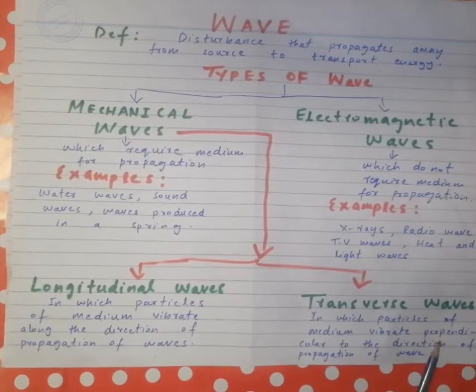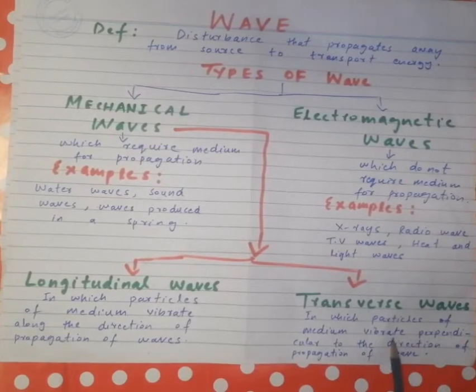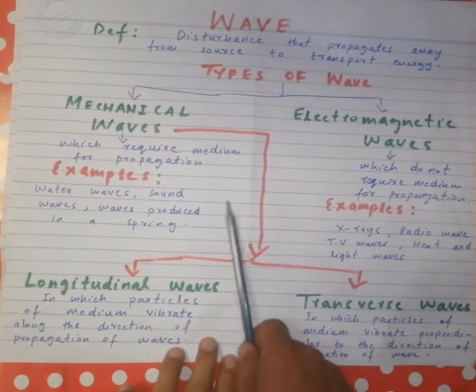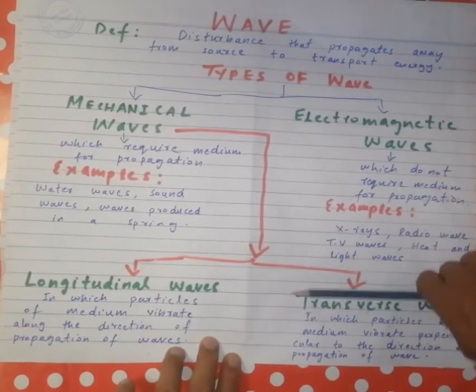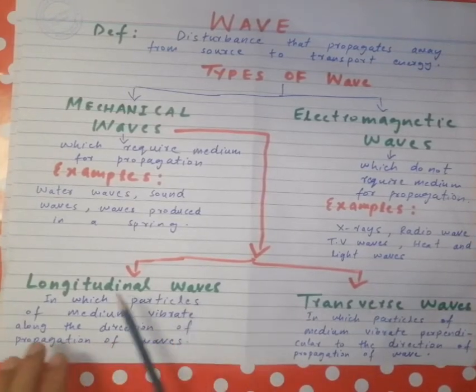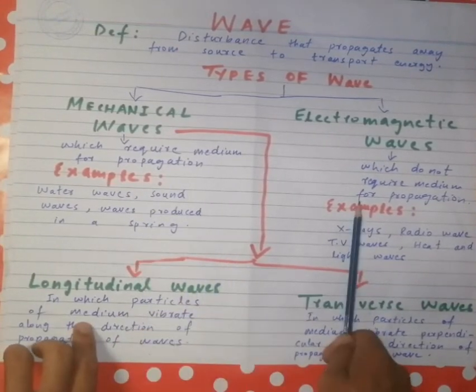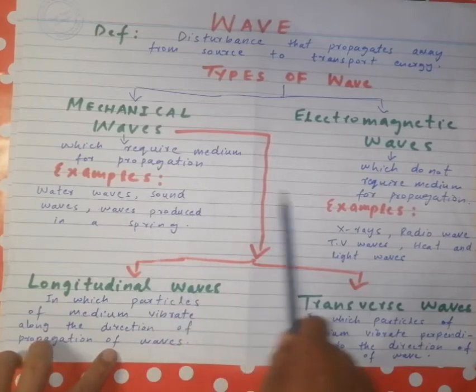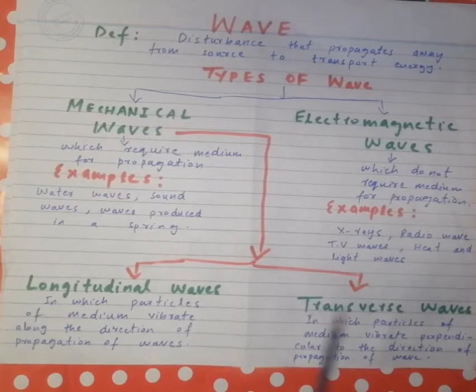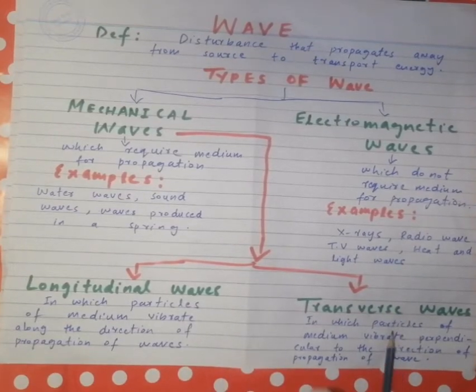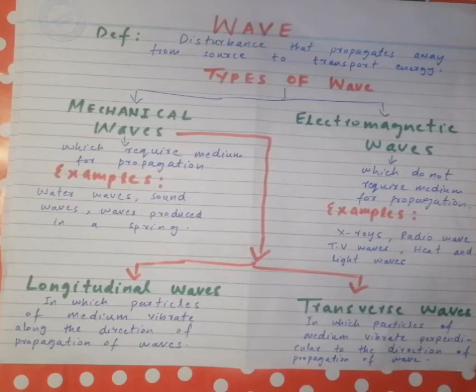Transverse waves are the waves which vibrate perpendicular to the direction of the propagation of the wave. For example, the wave moves forward and the particles of the medium move vertically in a transverse wave. In longitudinal waves, waves move horizontally and the particles of the medium also move horizontally. So in longitudinal waves, particles move along the direction of propagation of the wave, and in transverse waves, particles of the medium vibrate perpendicular to the direction of the wave.